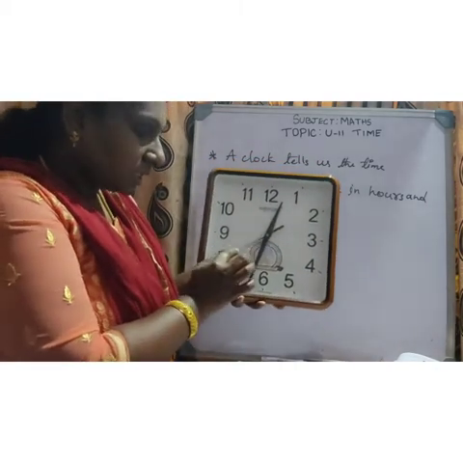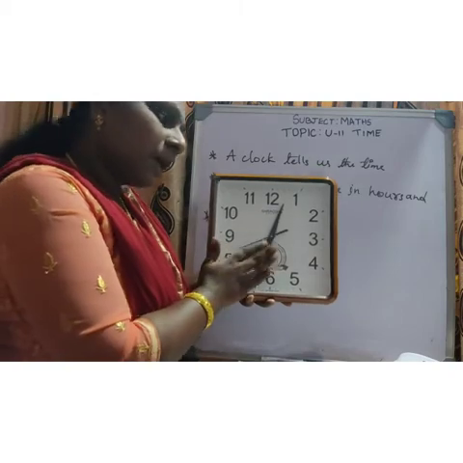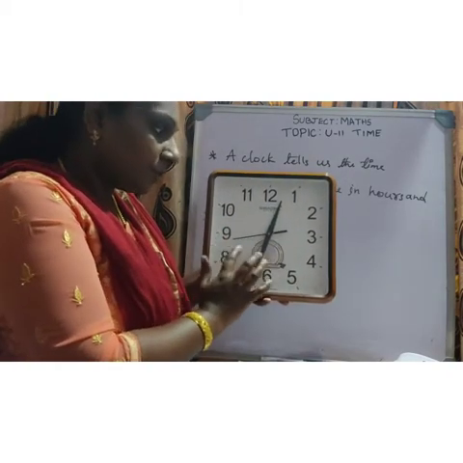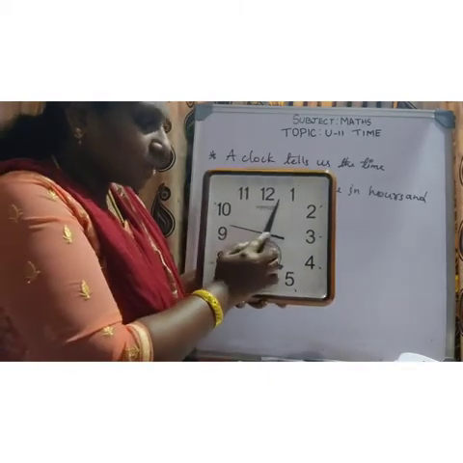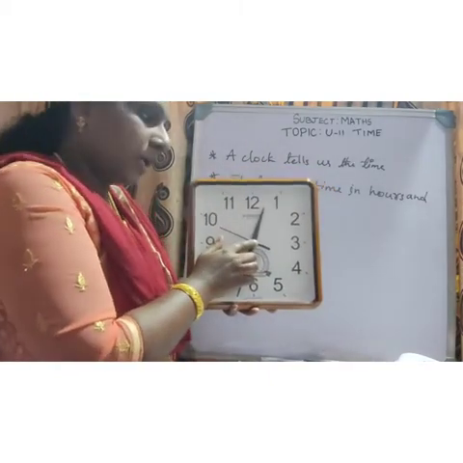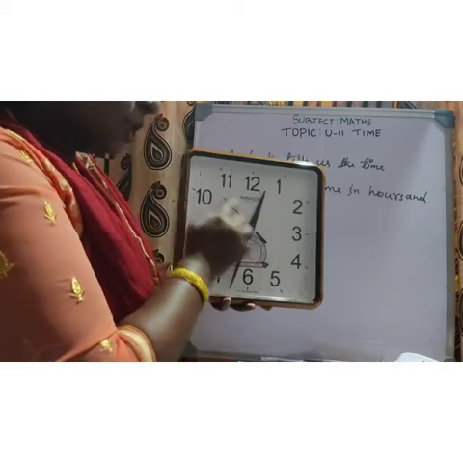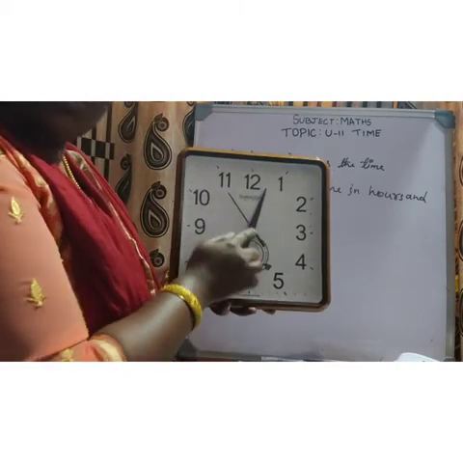Understood, children? This is called the third hand. In some clocks you can find this, which moves very fast. This is called the second hand. It shows the seconds.